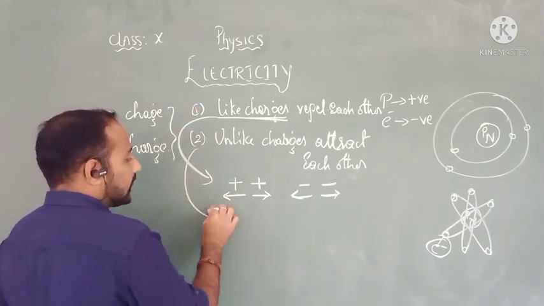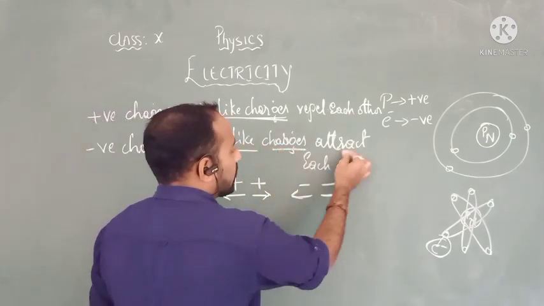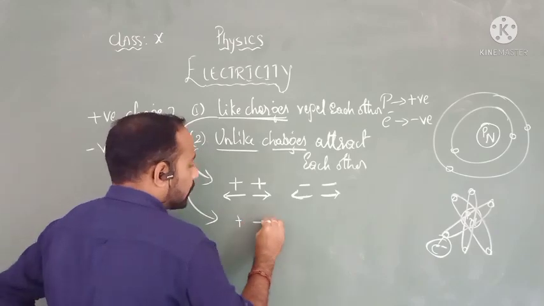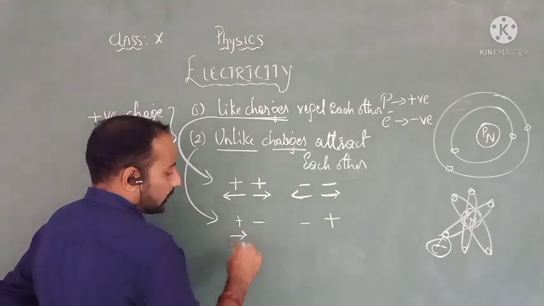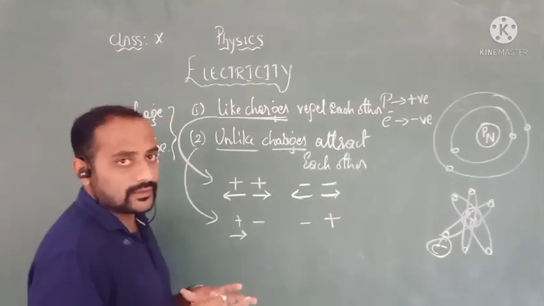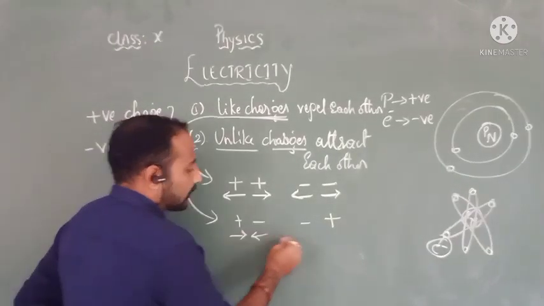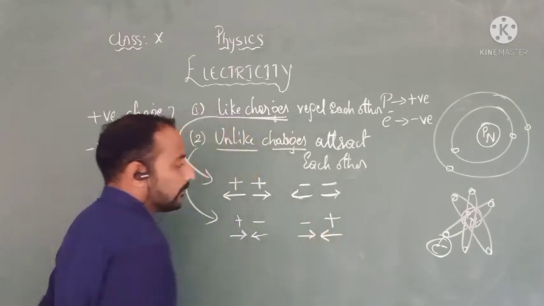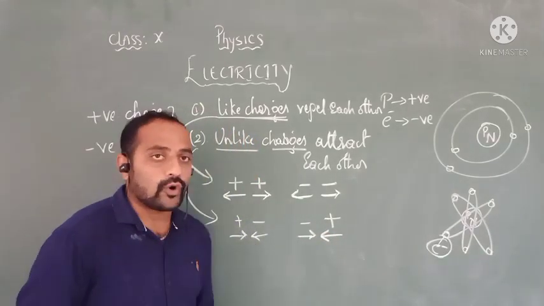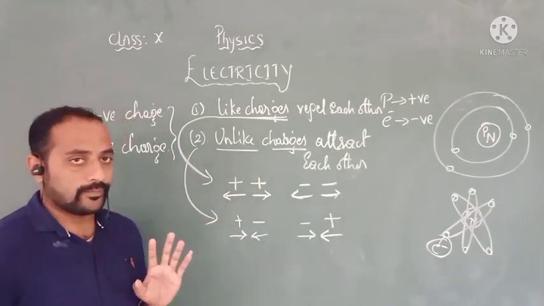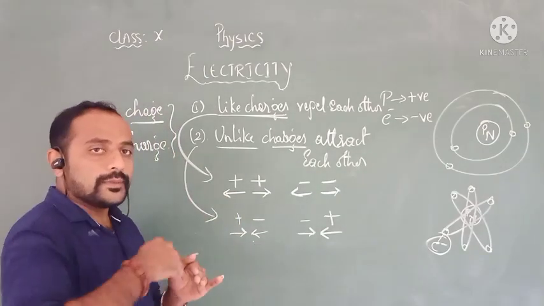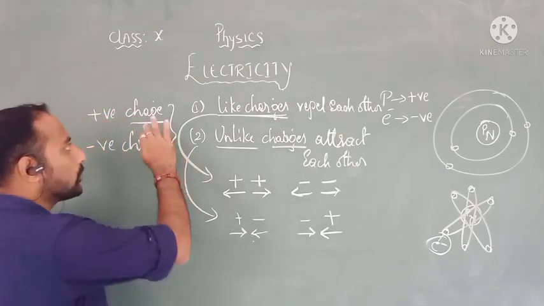Similarly, the second characteristic is that unlike charges attract each other, like positive and negative. When these two charges come near each other, they will attract each other. This is a very important characteristic that we can find in charges. Okay. What is the SI unit of charge?